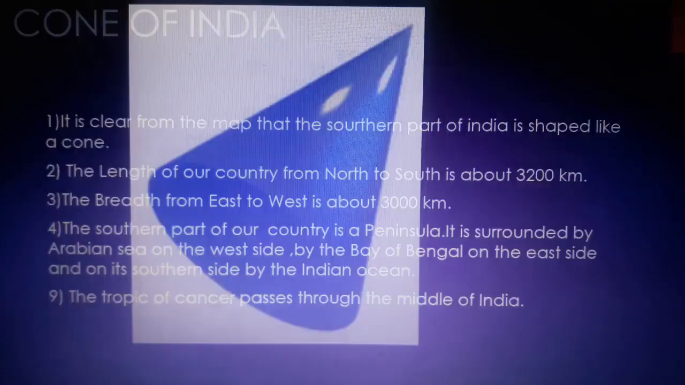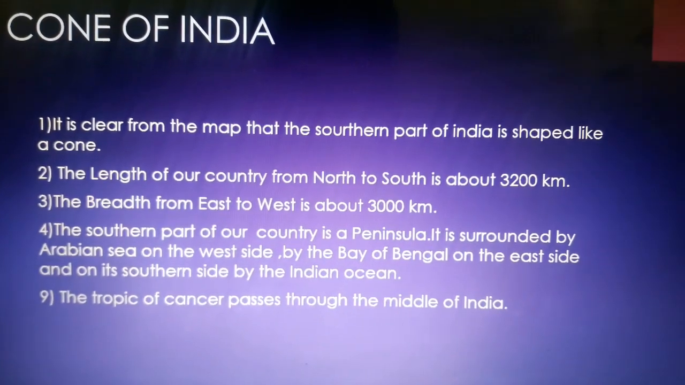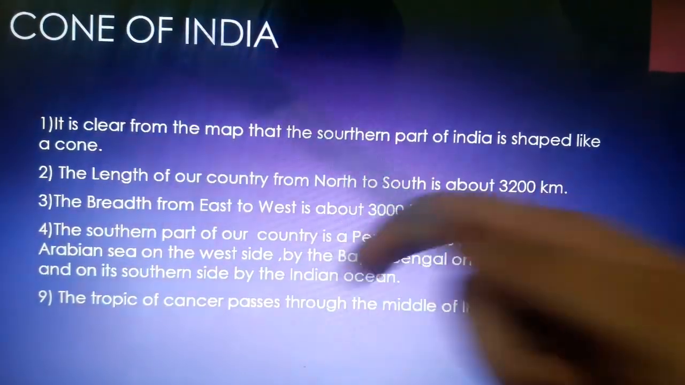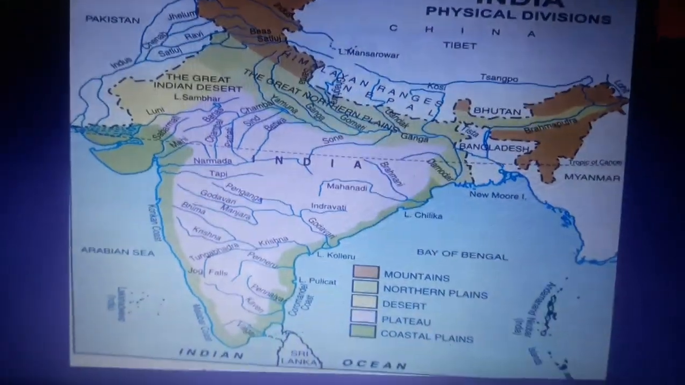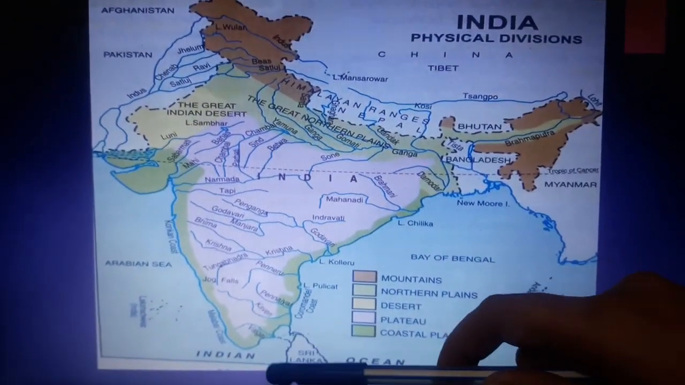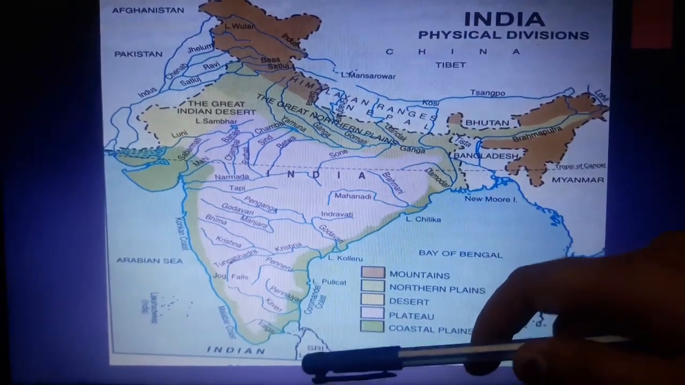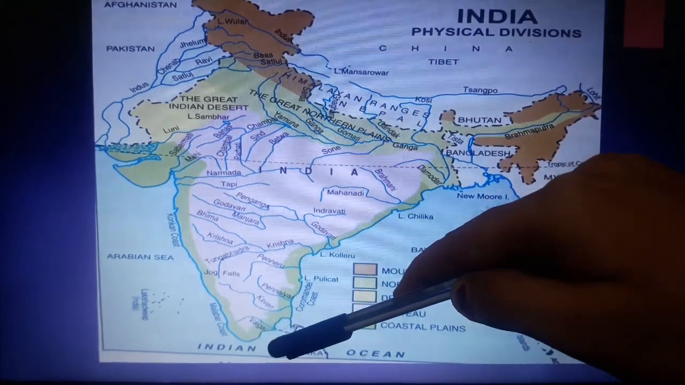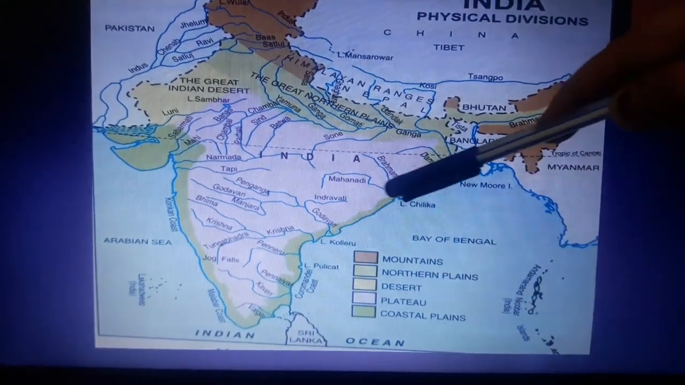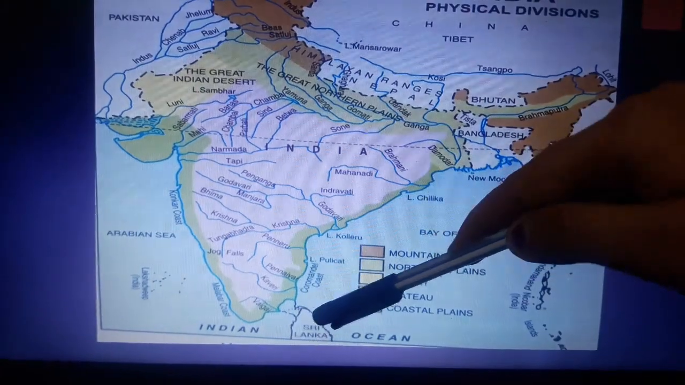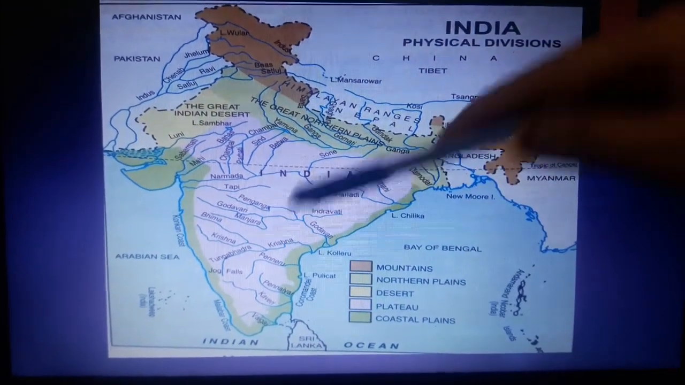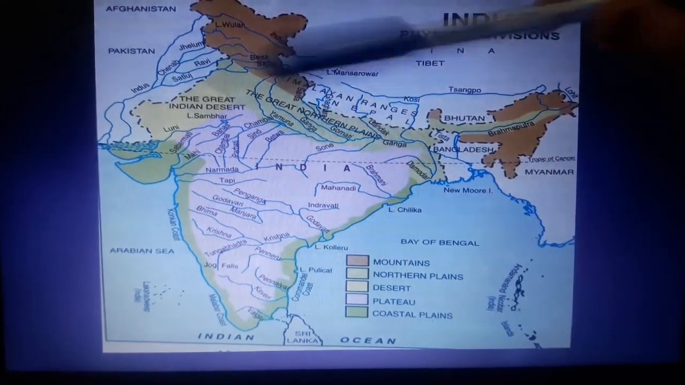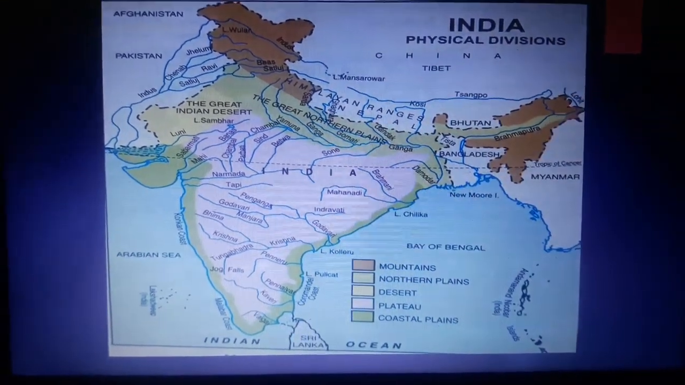Now the question is, what is the cone of India? The first point. It is clear from the map that the southern part of India is shaped like a cone. Let us see. You can see in this map the southern portion is like a cone. Why? Let us understand. The map is going downwards, there is a deviation, and then it is again going upwards. Now this bent portion is like a cone. Do you all agree?